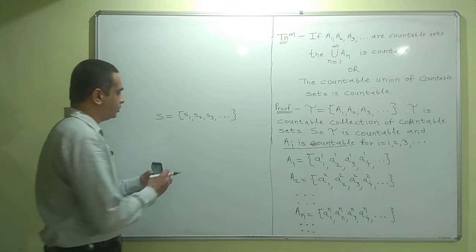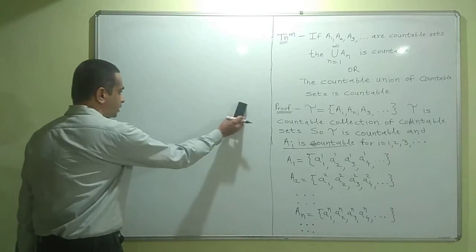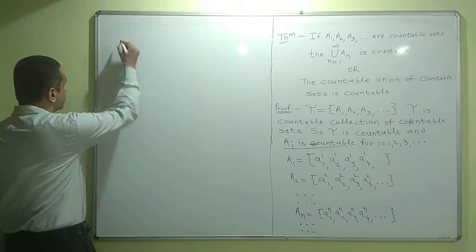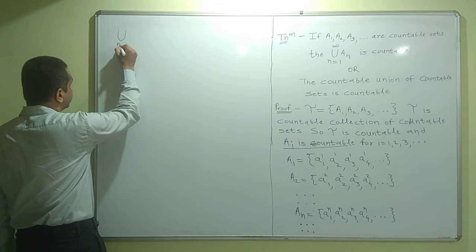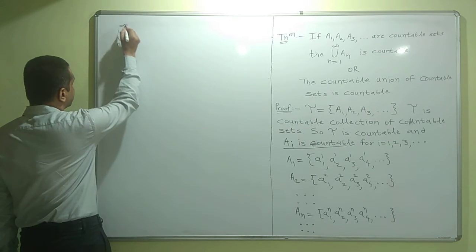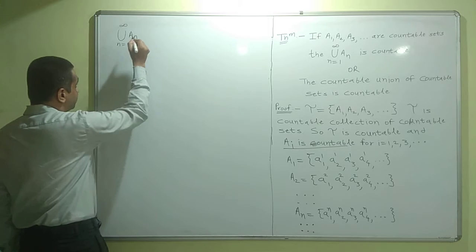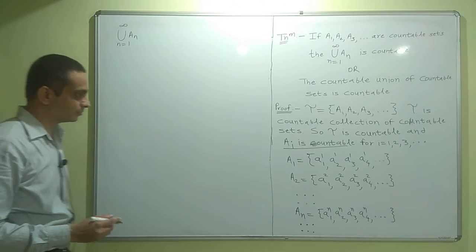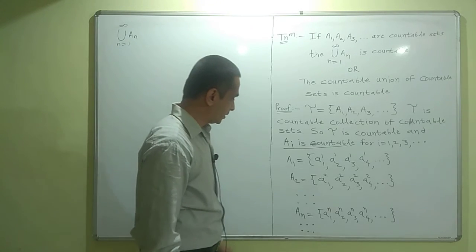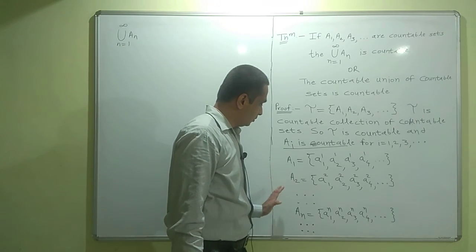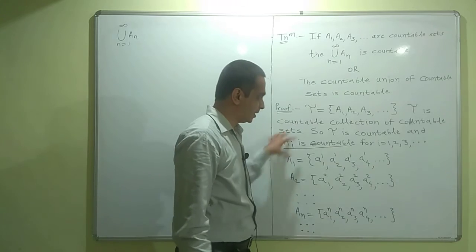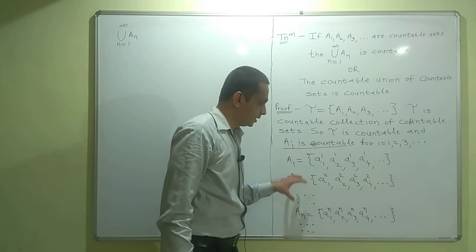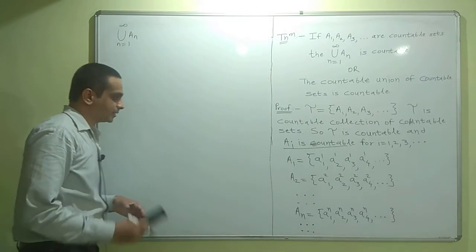So, what will be the union? The union n is equal to 1 to infinity An can be pictorially represented in the following way. Note that the union consists of all of these elements.